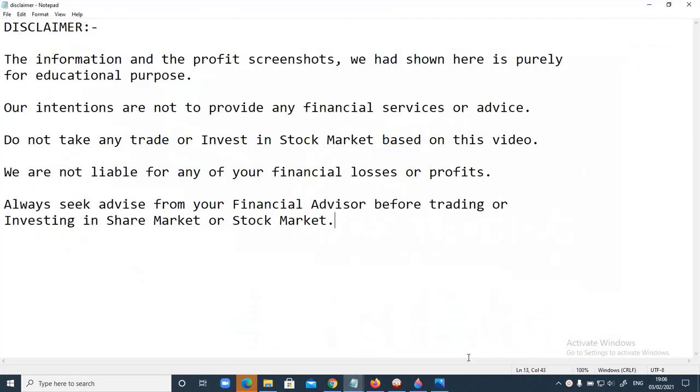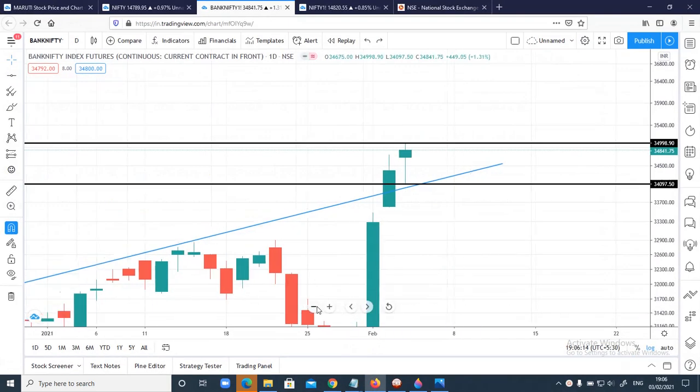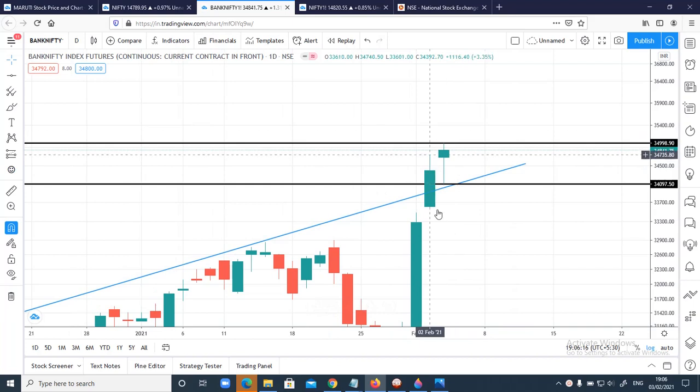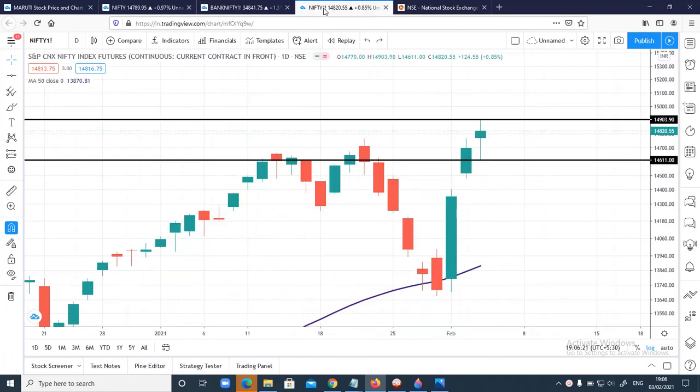Guys, today Nifty and Bank Nifty both have formed an Indecision candle. I'll just show you that. You can check it out here. This is a Bank Nifty candle. It's an Indecision candle, and Nifty as well has formed an Indecision candle.